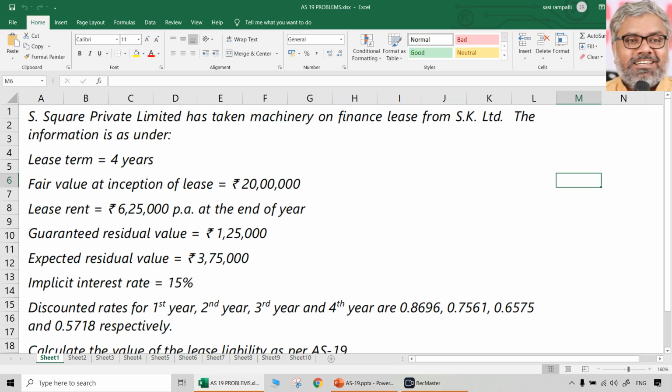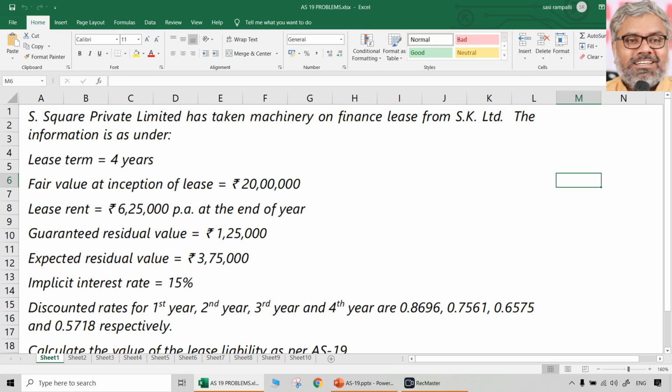Lease term was 4 years. Fair value at the inception of the lease was 20 lakhs rupees. Lease rental is 6,25,000 rupees per annum at the end of the year. Guaranteed residual value is 1,25,000. Expected residual value is 3,75,000. So we have to be careful. That means how much would have been the unguaranteed residual value? 2,50,000. That doesn't matter to us.